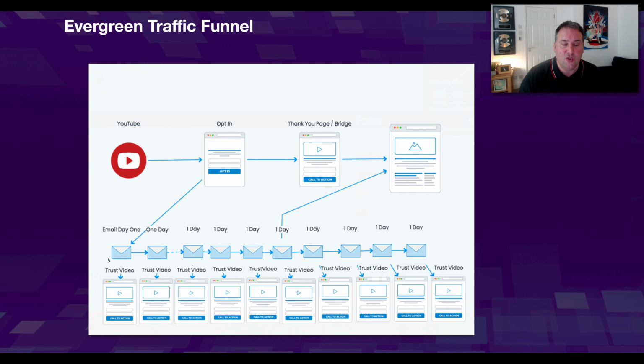So what you want to do is drop those 10 videos into this funnel, and basically send all your traffic in. So you want to create an opt-in page. Now, this opt-in page is going to basically get a real email address, because we're going to be servicing them, literally just serving value. All of those videos are helping people with their pain points, right? So we're just serving value. We're not doing any selling, in inverted commas, Better Call Saul. We're basically helping them. And then each one of these videos is going to have a link to your calendar. Each one of these emails is going to have a link to your calendar.